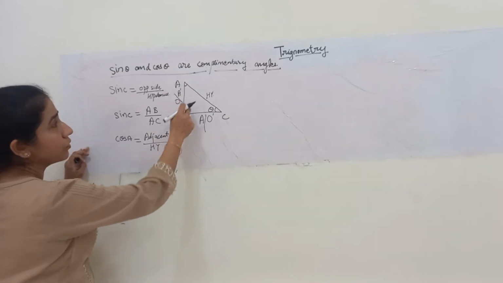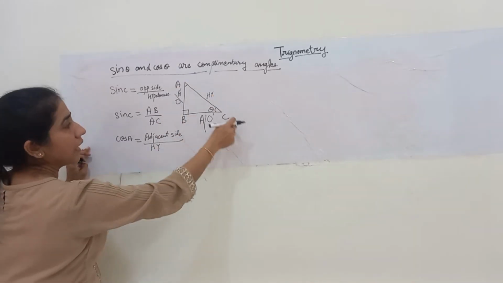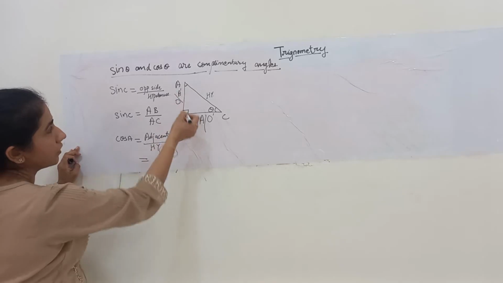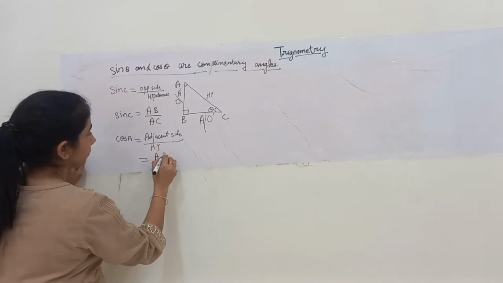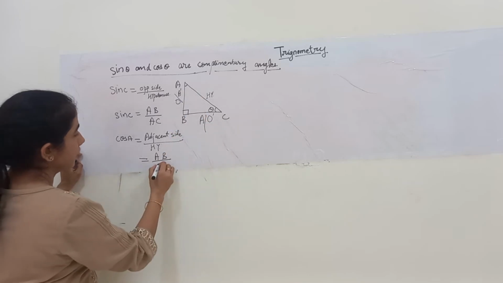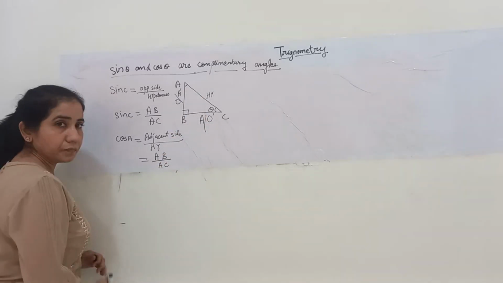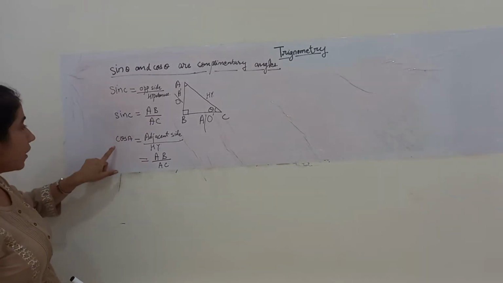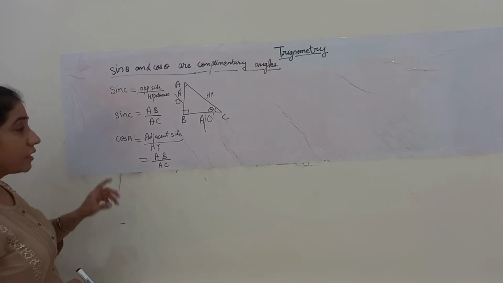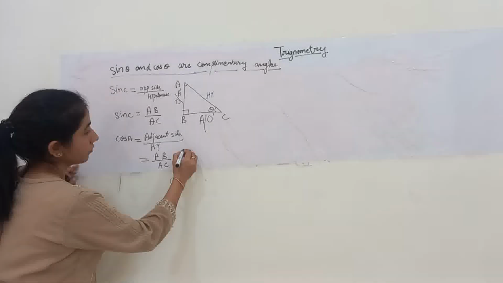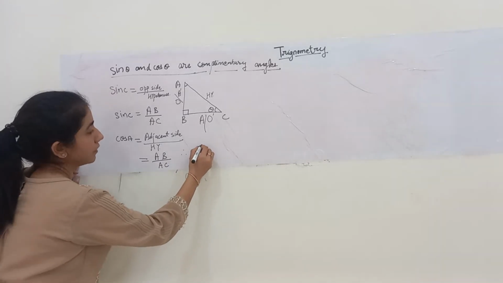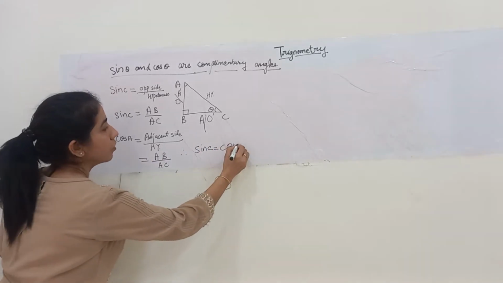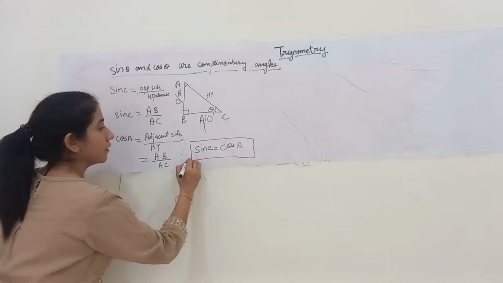For the hypotenuse, if I talk about angle A, it is the same, that is AC only. Then write it down. The adjacent side for angle A is AB and the hypotenuse is AC. Now AB upon AC is sin C also, and cos A is equal to AB upon AC. Therefore we can say that sine of angle C is equal to cos of angle A.